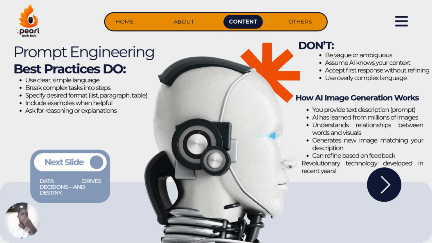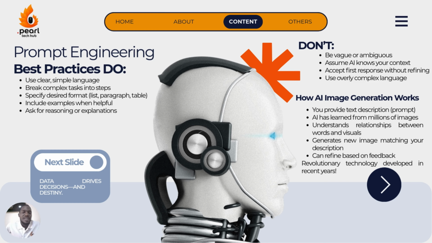If the task has a long train, or if a human being could take a month to do this task, that means you're going to break it down. Yes, the tool can do it in a day, but break down the tasks. Specify the desired format. If you want the results in a list, paragraph, or table format, the AI tool can always help with this.